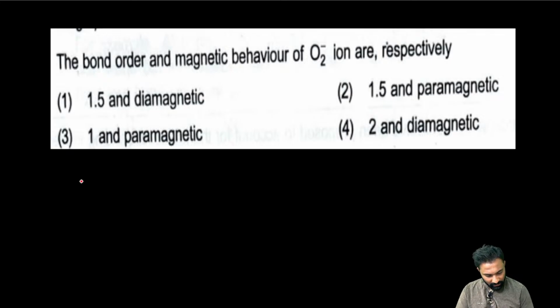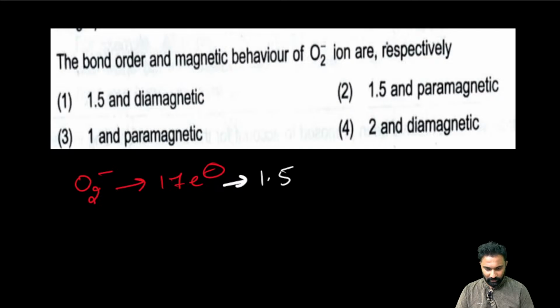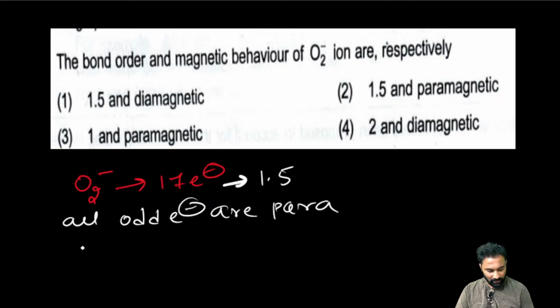Now O2 minus, right? O2 minus, it contains how many? 17 electrons. 17 electrons, bond order is good. Now here 17 electron bond order is 1.5, right? Now already I explained to you all odd electrons are para, right?